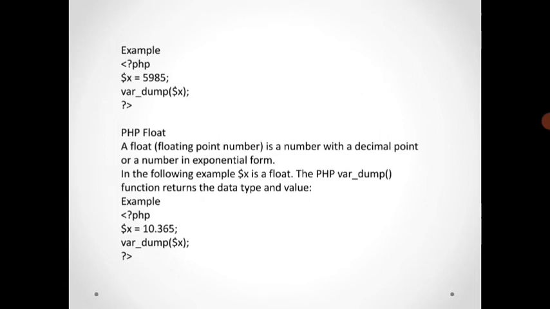The example of the float: PHP open tag and close tag, and then the declaration $x equals 10.365, which is called a floating point number. So the variable declaration is var_dump with parentheses containing $x, which holds 10.365.